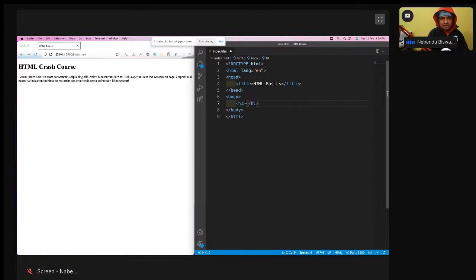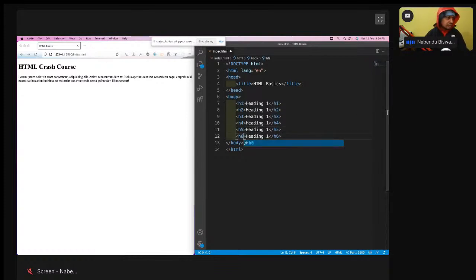So let us learn about the tags first. HTML is all about learning about tags. So I will tell first about the H1 tag. Okay, heading tags. The heading tags are a group of 6 tags. Okay, heading 1. See. Okay, so 2, 3, 4, 5, 6. So these 6 things are there.